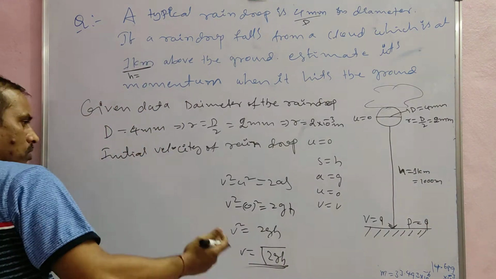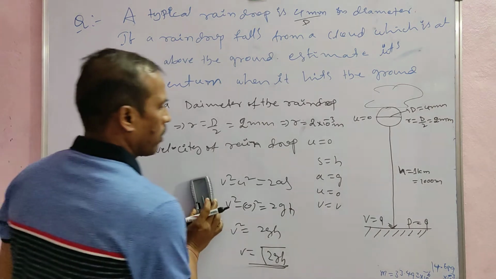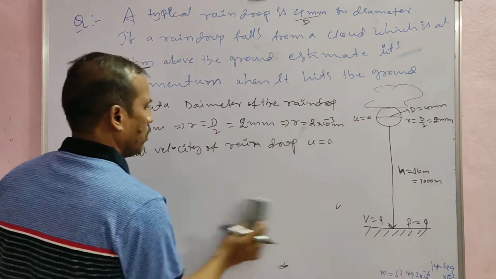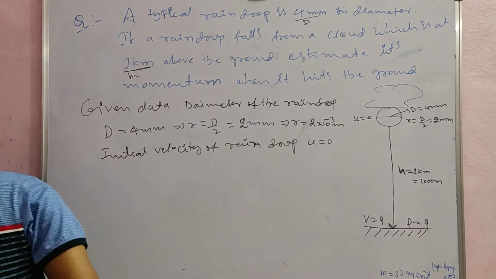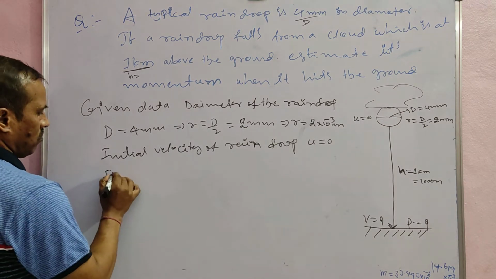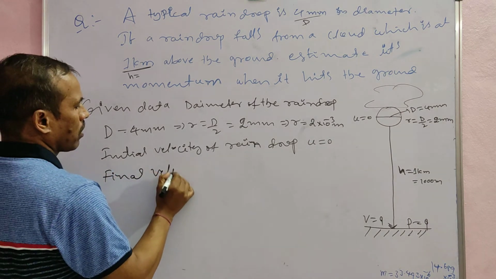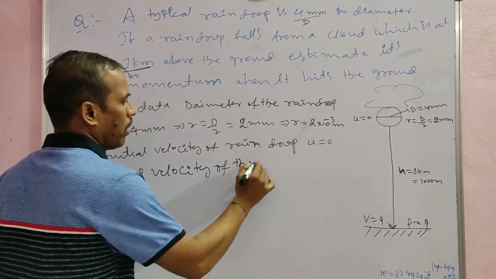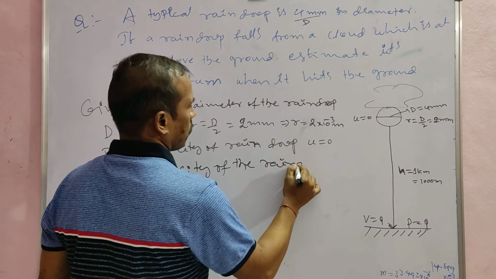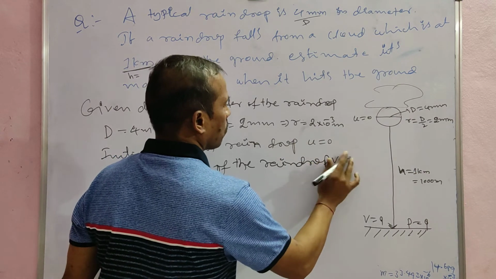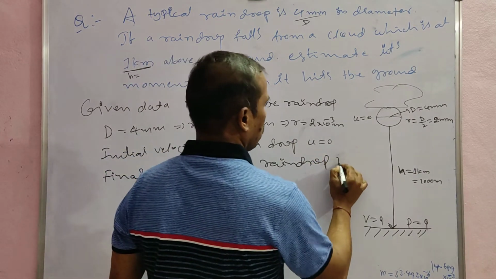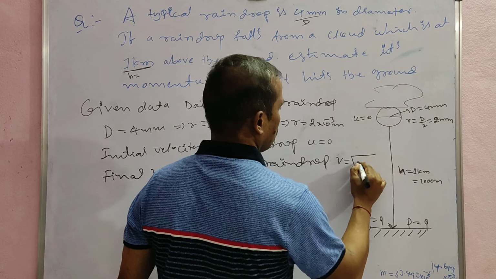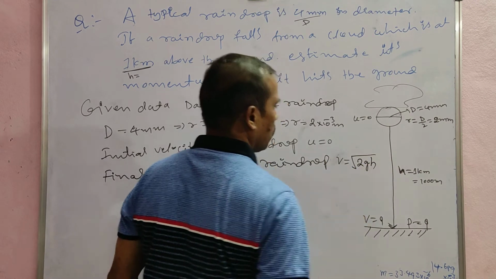Now this one, just rough page. Now the final velocity of the raindrop, v is equal to under root of 2gh.